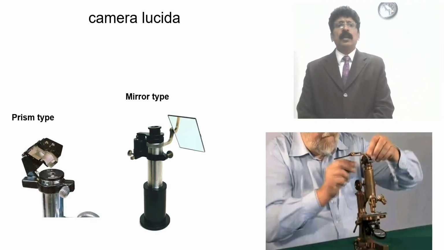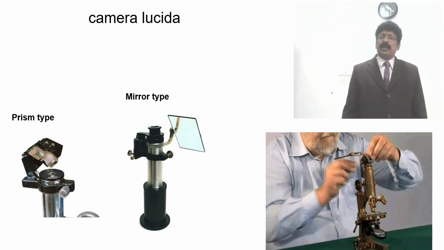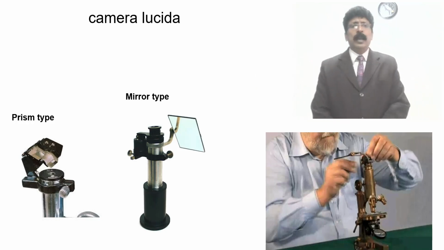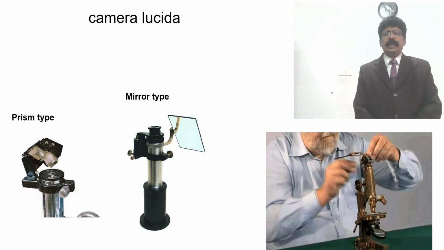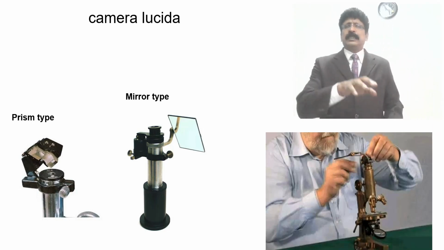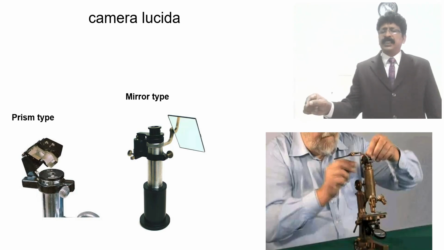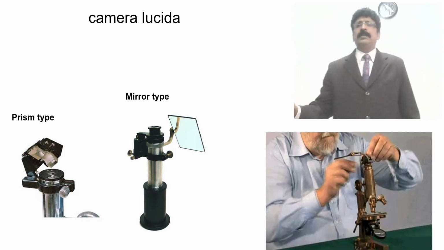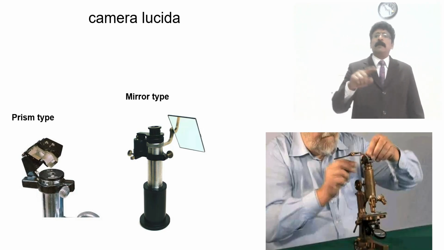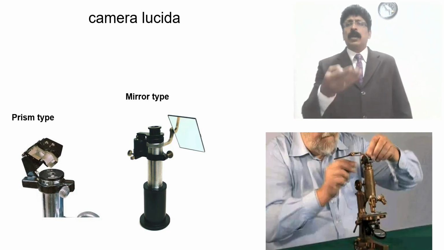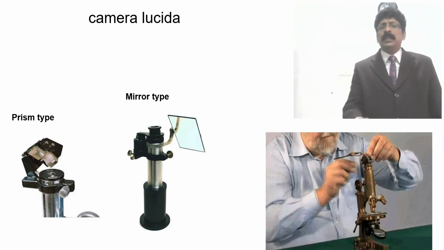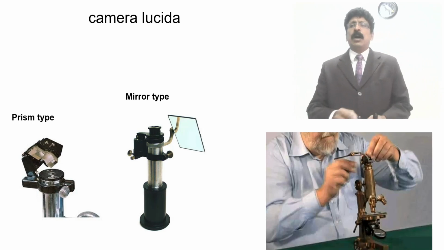The camera lucida, which I want to show, has two types in our lab and everywhere, a mirror type and a prism type. Both work on the same principle. They reflect to the black sheet paper which you have kept on the right hand side with a white pencil, where you can observe the object which you kept in the microscope. That is a compound microscope, below the objective lens, kept at 45x.